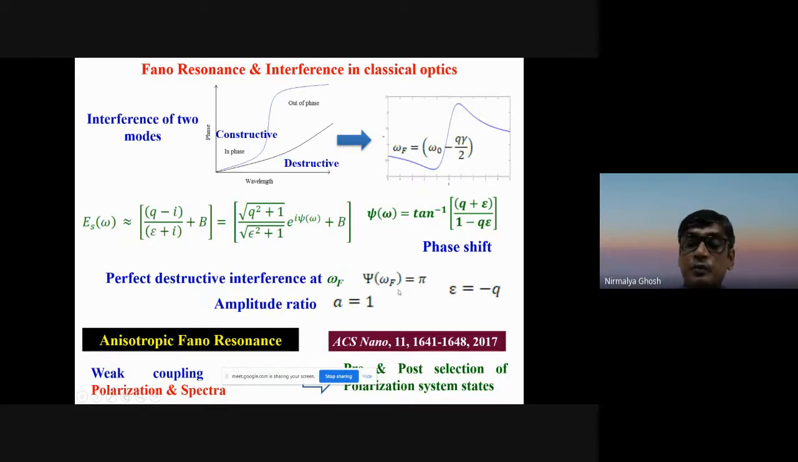The philosophy we used here is that we made a weak coupling between this spectral response of the Fano resonance and the polarization.